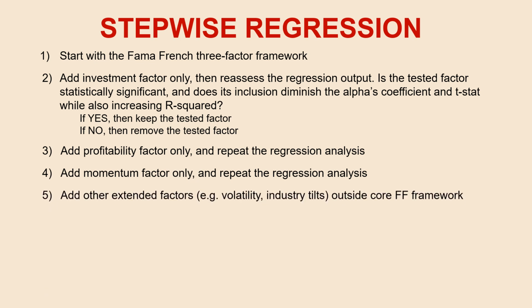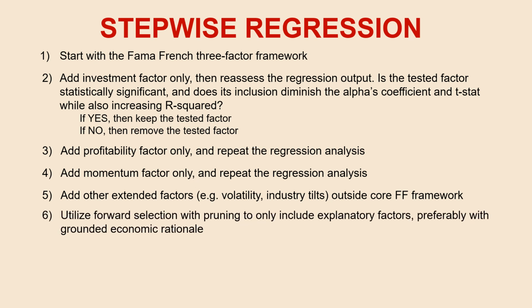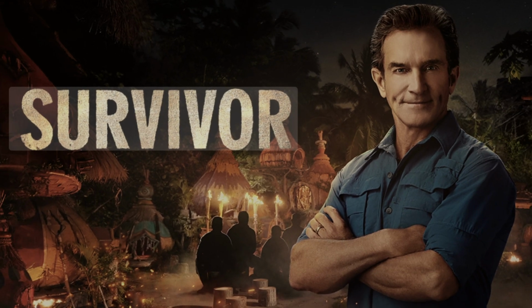Next, we test extended factors that aren't part of the traditional Fama French framework, like volatility and industry tilts, to see if they help crack the Buffett code. This process helps us isolate the variables with true explanatory power. We also check whether each factor has a real-world economic rationale. Finally, we revisit Buffett's alpha using only those factors that earned their place. Think of it like the Survivor TV show. Only the strongest factors survive.